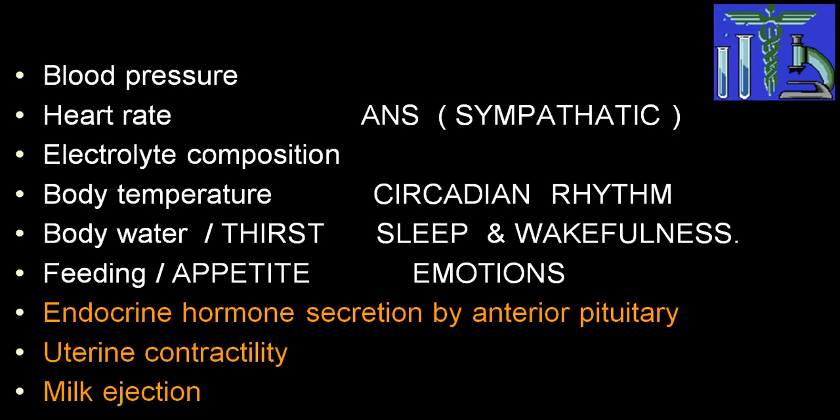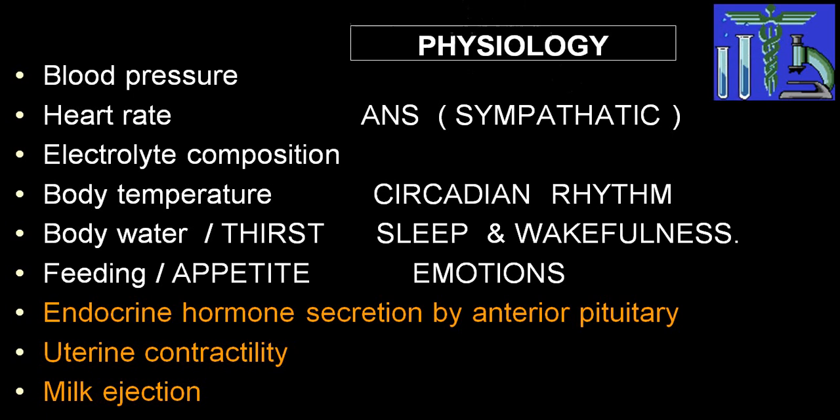This is in general the function of the hypothalamus. It takes part in regulation of blood pressure. It regulates the heart rate via the autonomic nervous system, that is mainly the sympathetic system. It also takes part in electrolyte balance and body temperature. It also regulates circadian rhythm, thirst, water balance, sleep and wakefulness, feeding, appetite, and emotions.